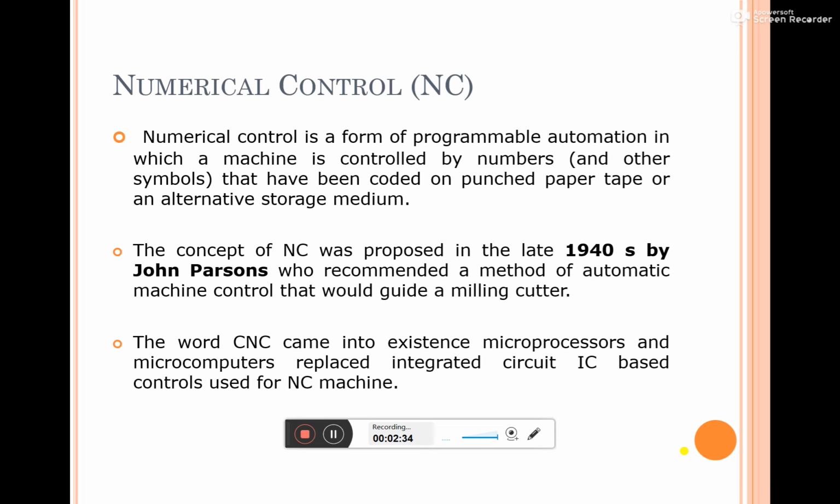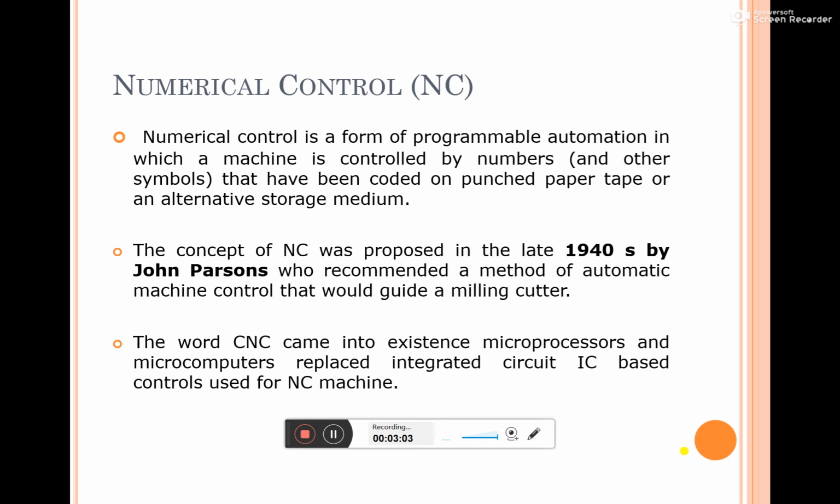By using NC codes, he controlled the milling cutter. That is the first innovation related to NC. Later, after the development of computers, people connected computers to the NC. Such things come under CNC, computer numerical control.